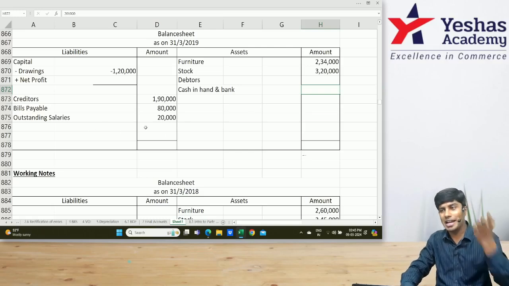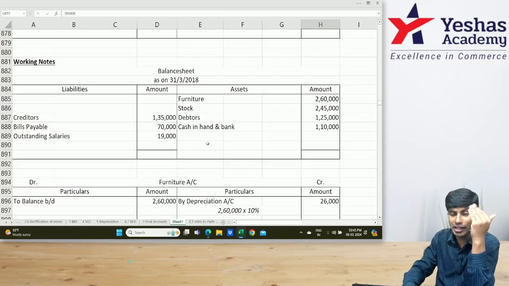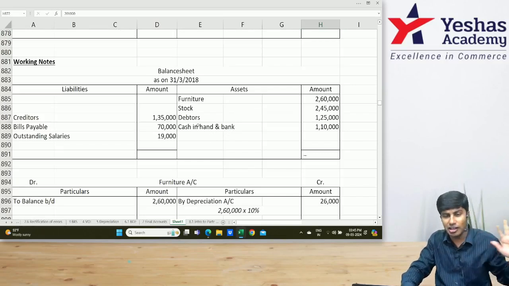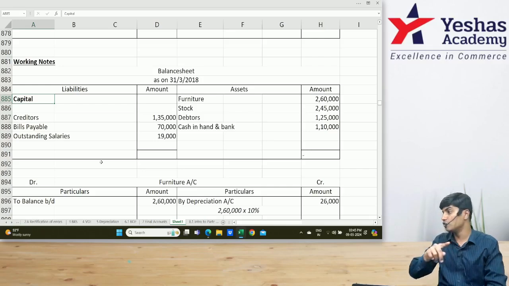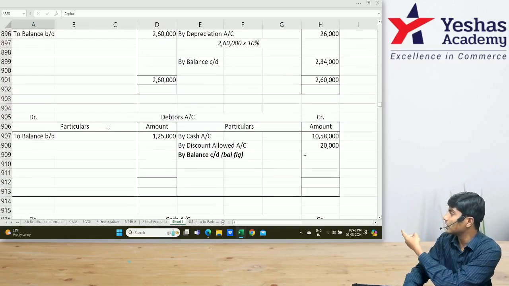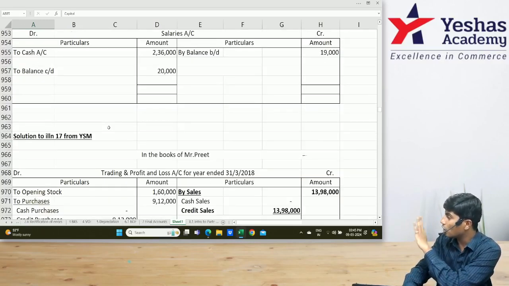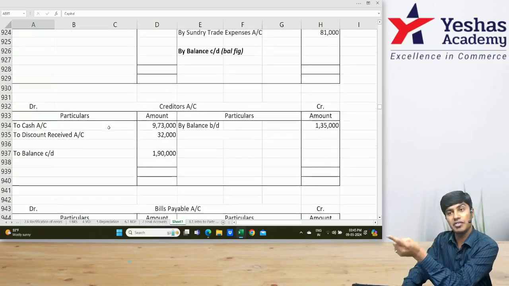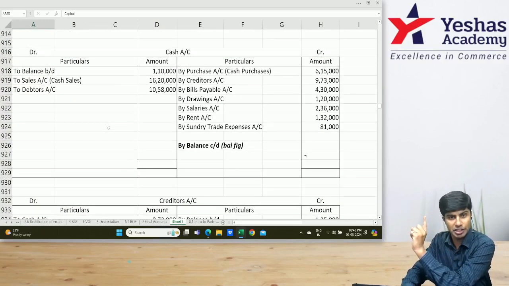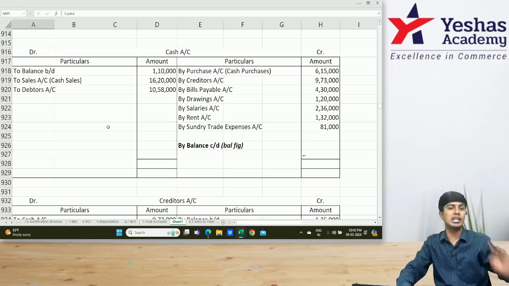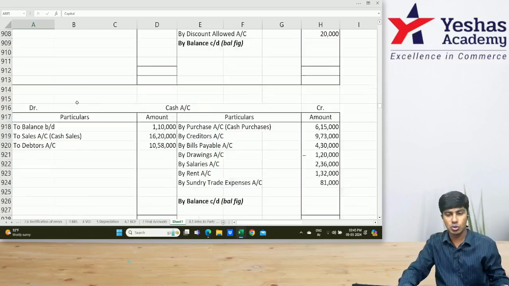Great. So the balance sheet also cannot be fulfilled. Here do we have everything? Here we have everything. We have to find capital only. But we will not close this first. We have prepared so many ledger accounts. Am I right? We'll close all of these ledgers first. After we close these ledgers, then we'll come to the opening balance sheet. Then trading, then P&L, finally the balance sheet. Am I right? Come on, let's go to the first ledger.